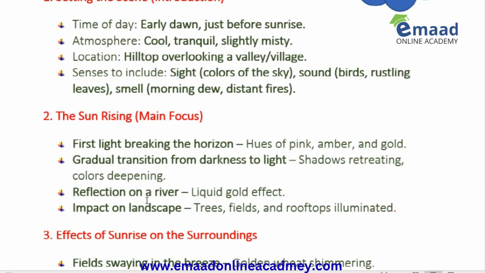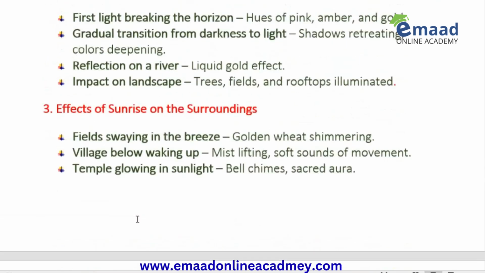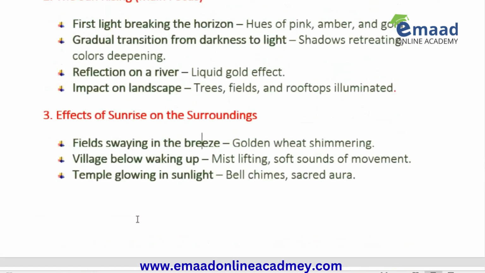You can think of a river nearby, and when the sun rises, it brings a certain shade of color on the surface of the river water. So, a liquid gold effect, and the impact on the landscape. What impact would it have on the landscape around, the trees, the fields, the rooftops illuminated, and everything. So, you can think about all the possible things in a realistic way. What scenes could be there, what things can be there around in the landscape and river. Effects of sunrise on the surroundings.